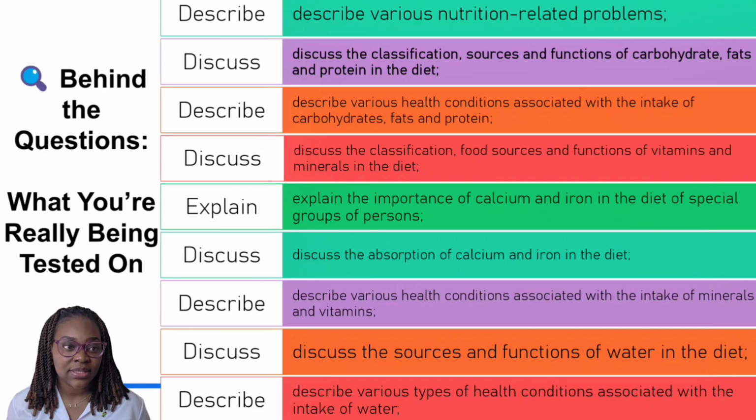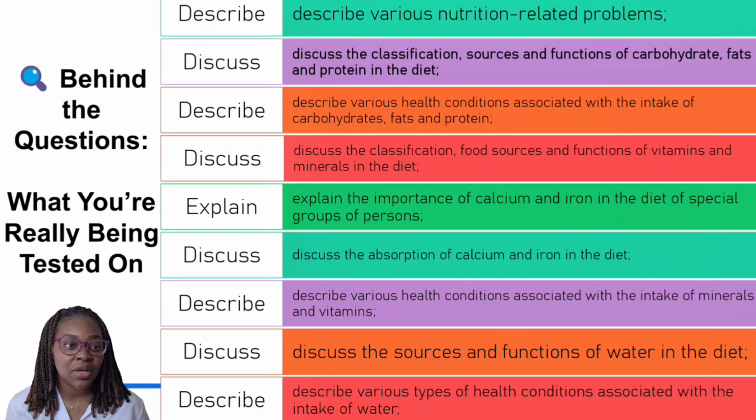The first one says describe various nutrition related health problems, so you should know what those are. Discuss the classification, sources and functions of carbohydrates, fats, and proteins in the diet. Also, describe various health conditions associated with the intake of carbohydrates, fat, and proteins.